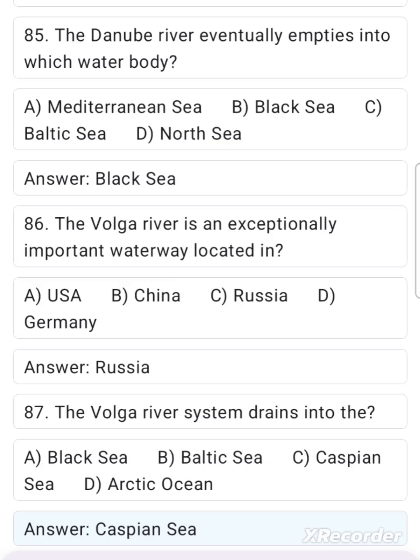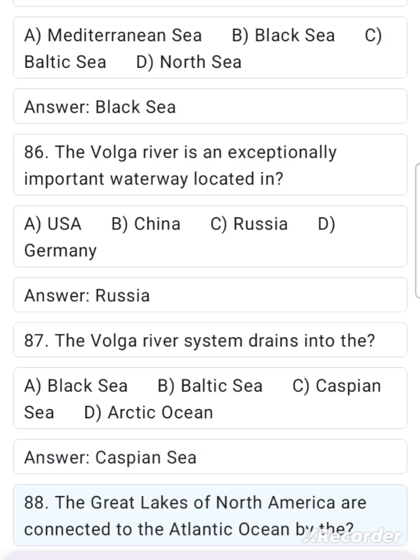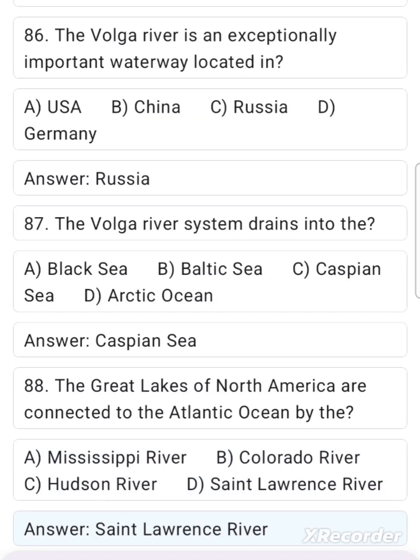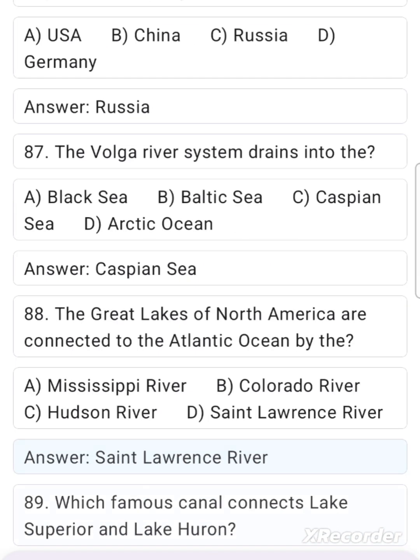Answer. Caspian Sea. 88. The Great Lakes of North America are connected to the Atlantic Ocean by the A. Mississippi River, B. Colorado River, C. Hudson River, D. St. Lawrence River. Answer. St. Lawrence River.